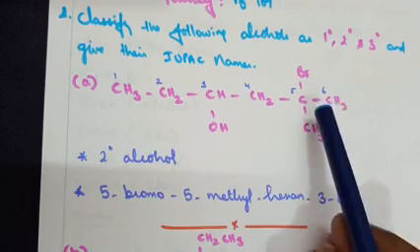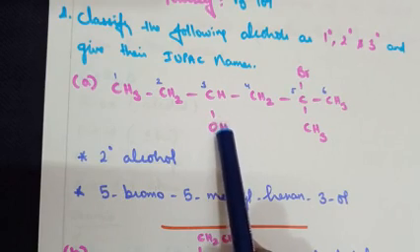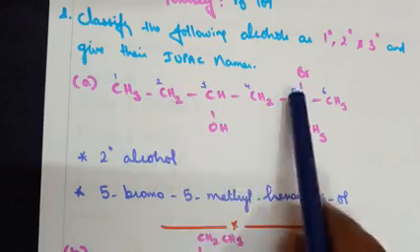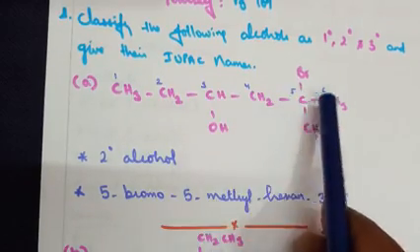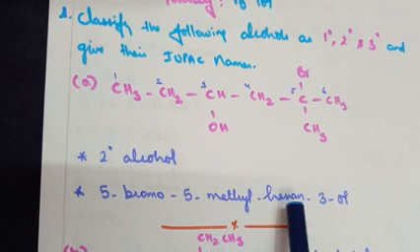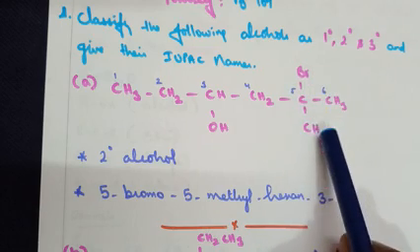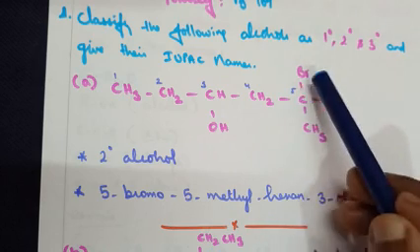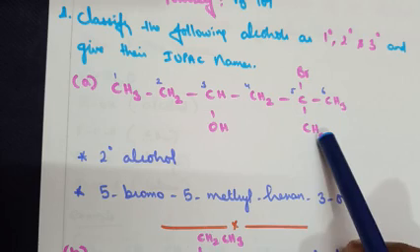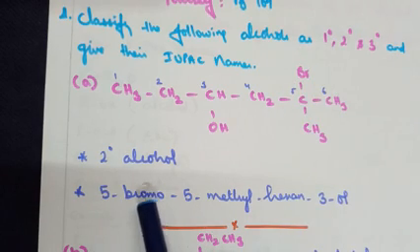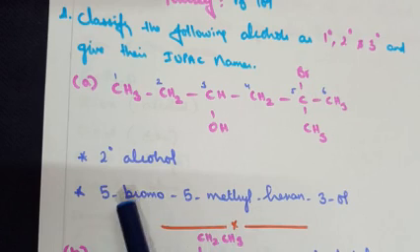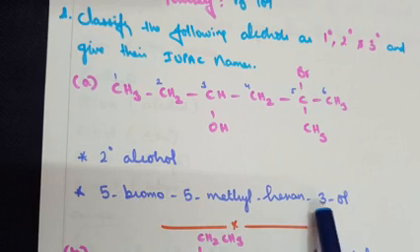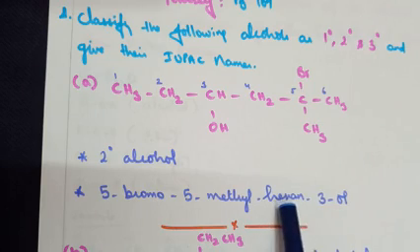The name of it, as you know, the functional group should get the lowest number. So, I have allotted the numbers 1, 2, 3, 4, 5 and 6. Third carbon has got the OH, that's the functional alcohol group. Fifth carbon has got two substituents. One is a bromo group, the other one is a methyl group. Between these two, alphabetical order should be followed. So, 5-bromo, B comes first prior to M. So, 5-bromo-5-methylhexan-3-ol. Why do we write hexane? Because there are 6 carbon atoms.